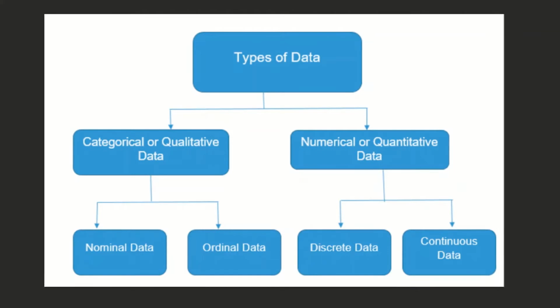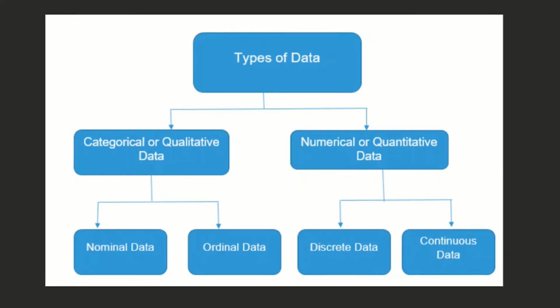So we can broadly divide this data into categorical and numerical. So categorical or qualitative data can be further divided into nominal data and ordinal data. And numerical or quantitative data can be further divided into discrete and continuous data. So let's go ahead and talk about them one by one.